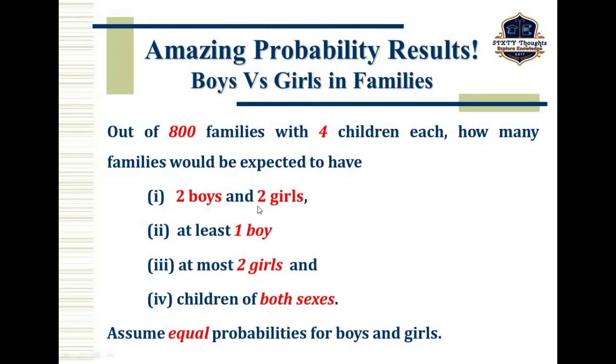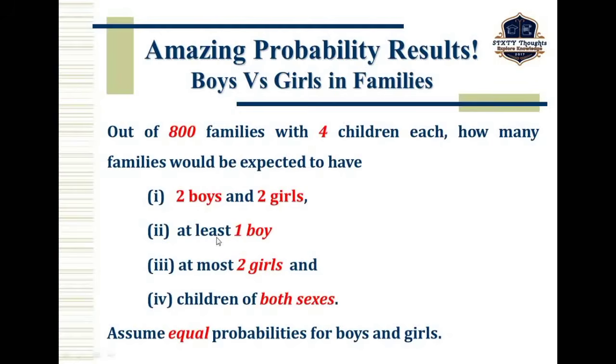Okay, so what is given? Here in each family there are 4 children, right? So each family having 4 children, which means we consider n equal to 4. What is our first question? Probability of 2 boys and 2 girls. So we consider X equal to 2. What is the second question?